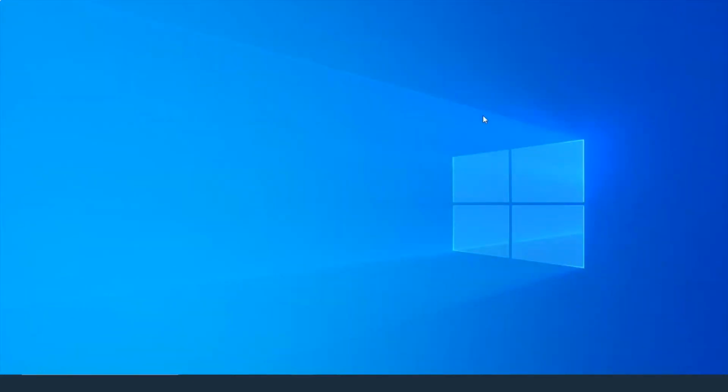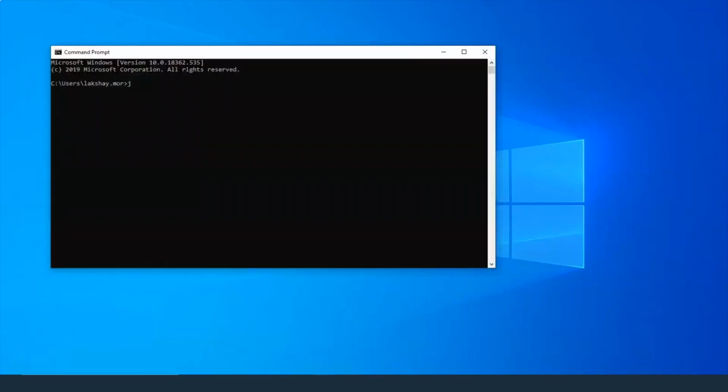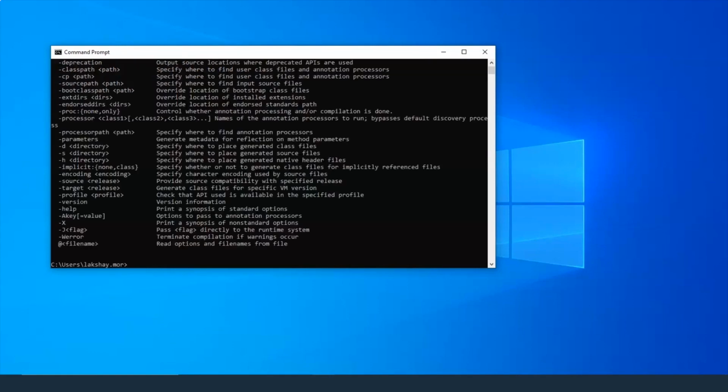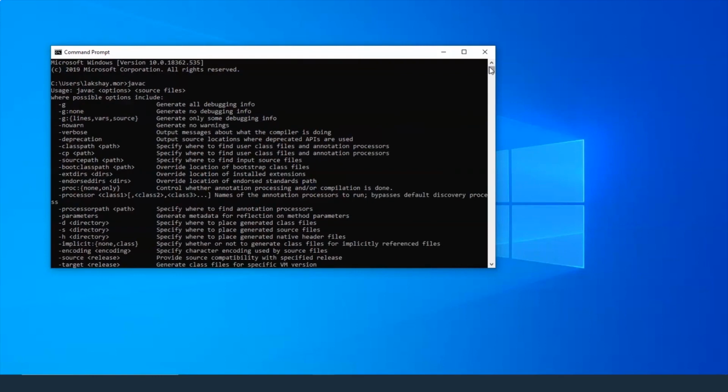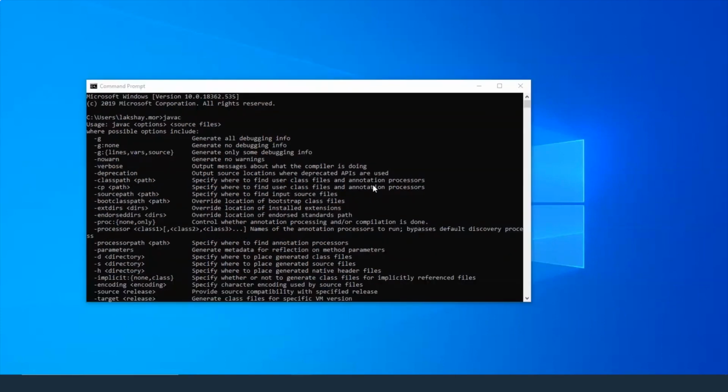Now to see if Java is installed in your system, we can go to command prompt and type the term javac, which refers to the Java compiler. Now as you can see here, this shows a number of different options you can choose from. This also indicates that Java has been successfully installed in your system. If the installation was not successful, you'll see something like javac is not recognized as an internal or external command, operable program, or batch file. But since we've done it successfully, this is what will be shown.